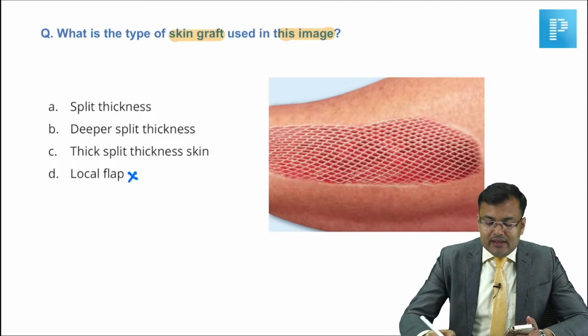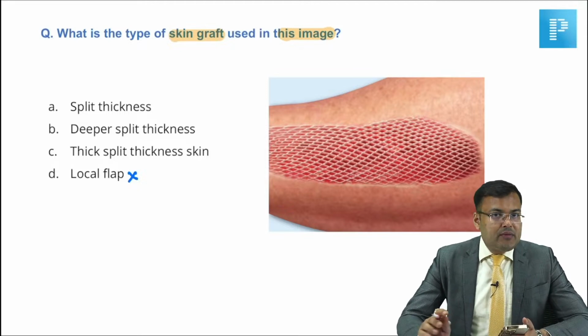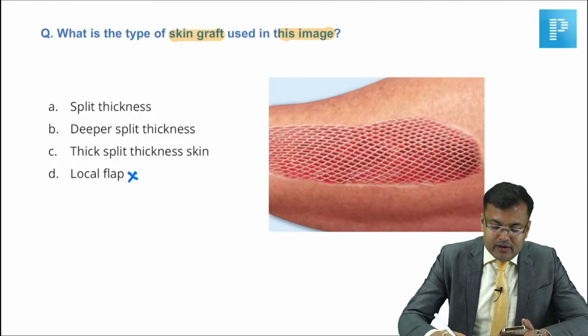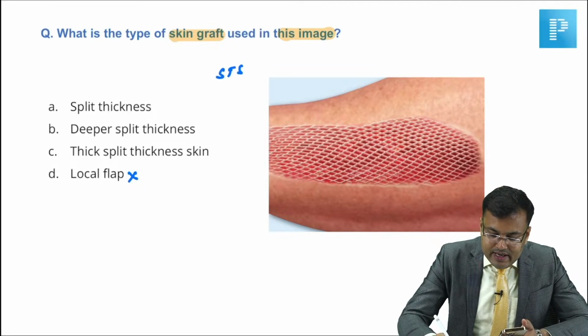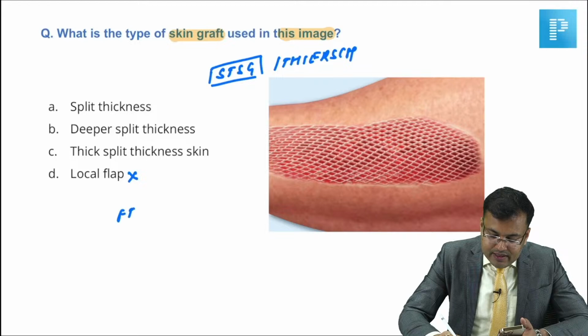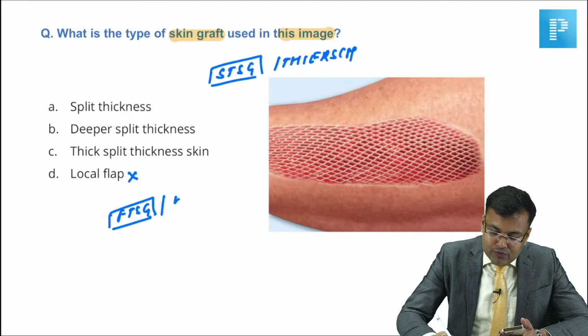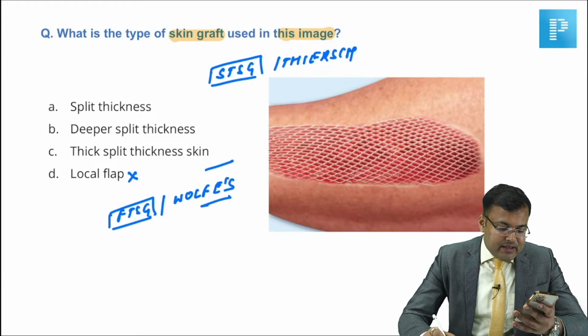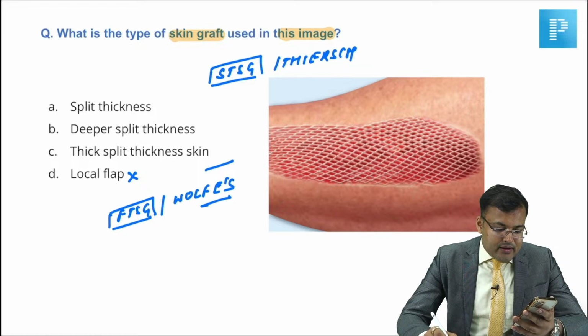So guys, this is split thickness skin grafting, and some student told me that sir, Thiersch skin grafting was also there. So split thickness skin grafting, STSG, is also known as Thiersch. And there is full thickness skin grafting, which is also known as Wolfe's. So full thickness skin grafting is known as Wolfe's, and Thiersch is split thickness skin grafting, right?